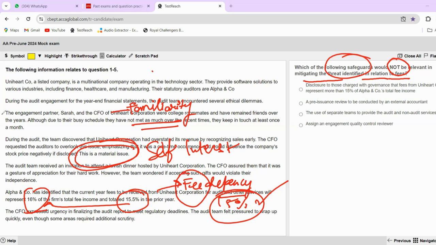Now here, please read the question carefully. They have highlighted it in bold letters that "not". So it is not a safeguard. That means only one out of these four is not a safeguard, and the rest three are safeguards.